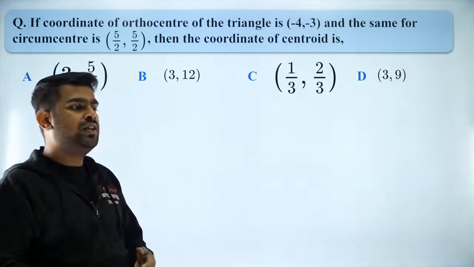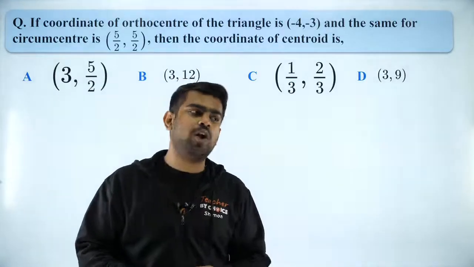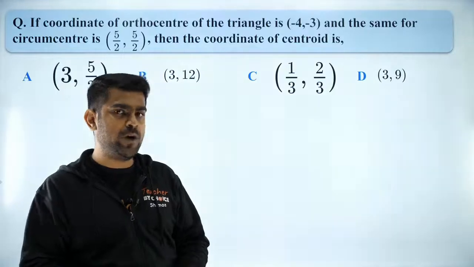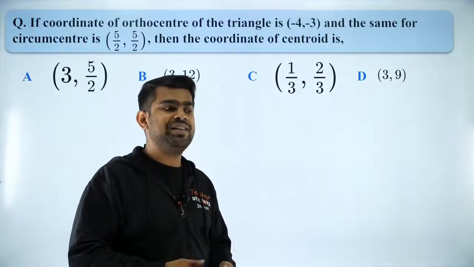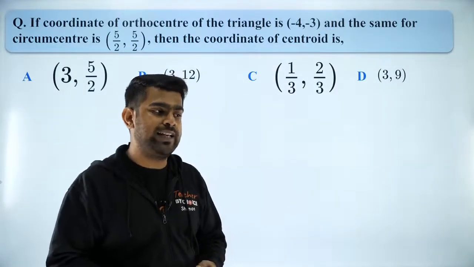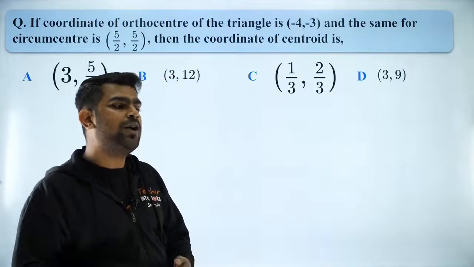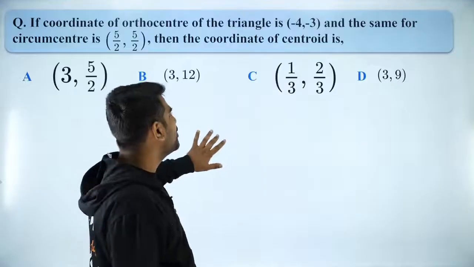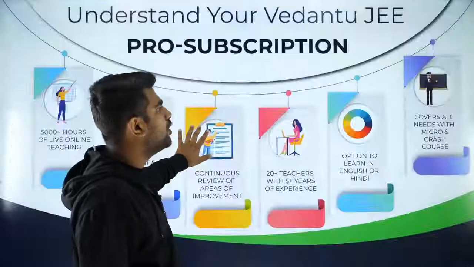Yes. So H, G and C will always be collinear. Yes, because H, G and C will always lie on something called the Euler's line. Okay, Kirito. Hi Mohammed. Yes Akhil. So tomorrow I'll try to take it up, Kirito, don't worry.